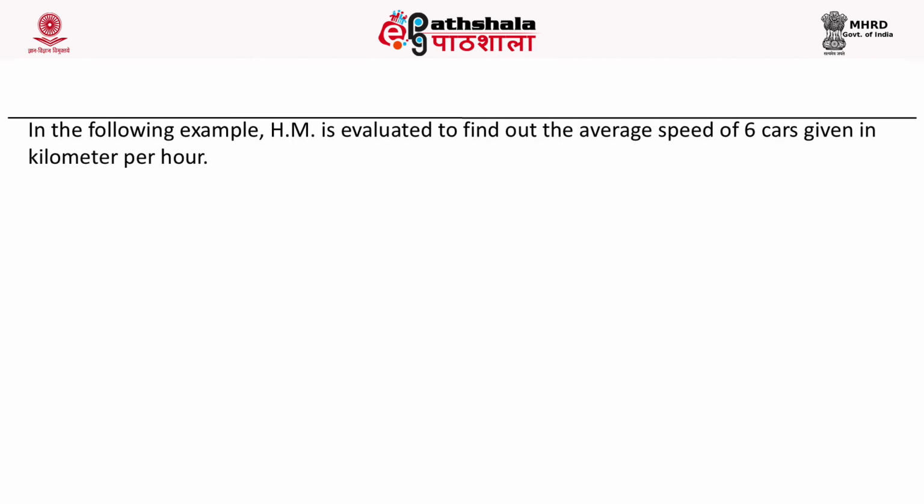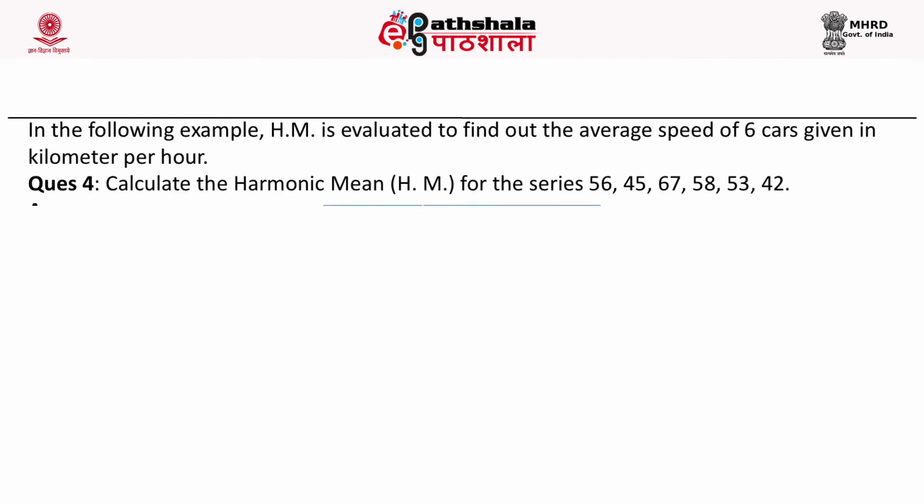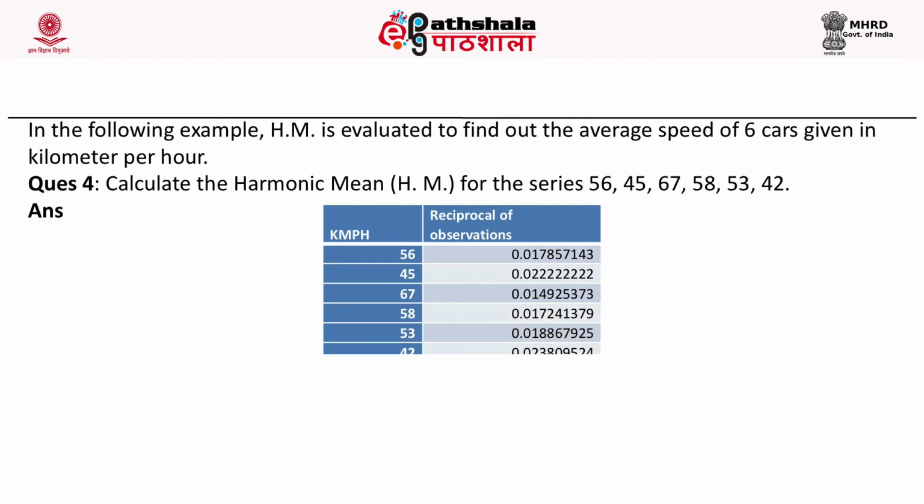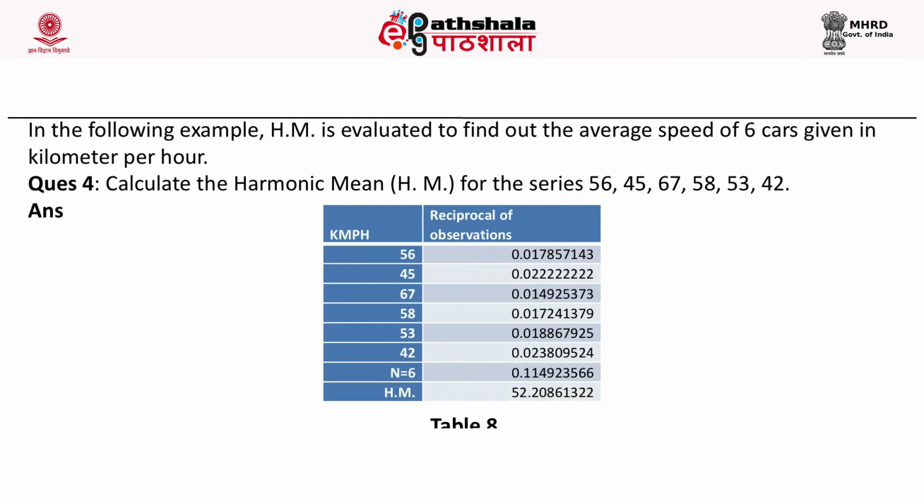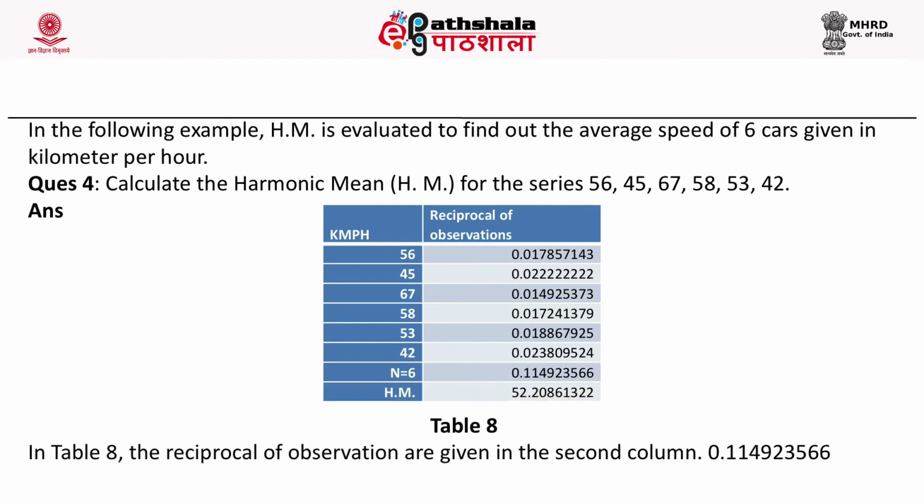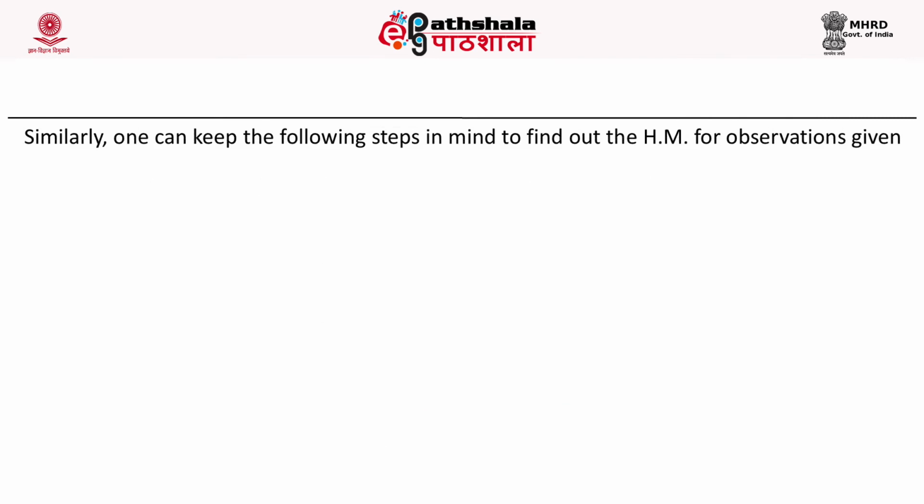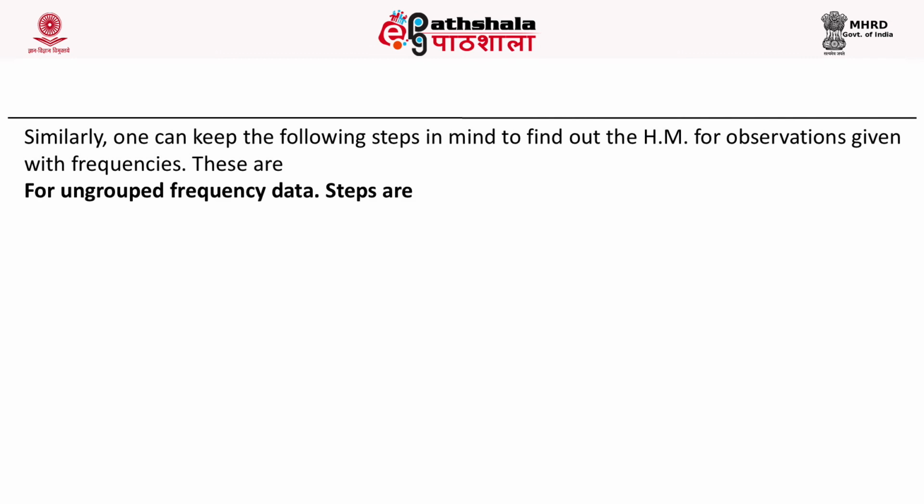So in this question we have to find the harmonic mean. In the first column we have kilometer per hour, and reciprocals of the observations are given in the second column. The value is coming out to be 52.2086. By using the above formula we get this value for the harmonic mean. Similarly, one can keep the following steps in mind to find the harmonic mean for observations with frequencies.